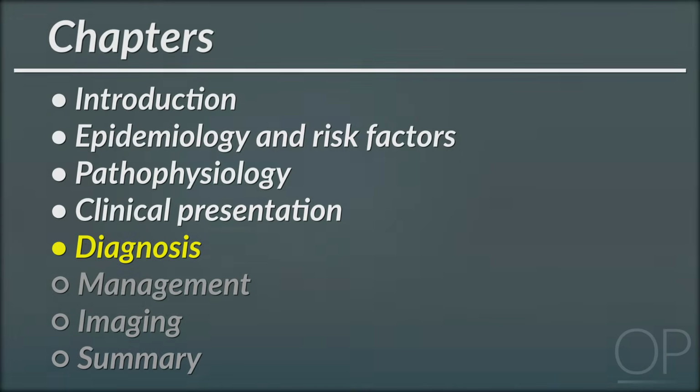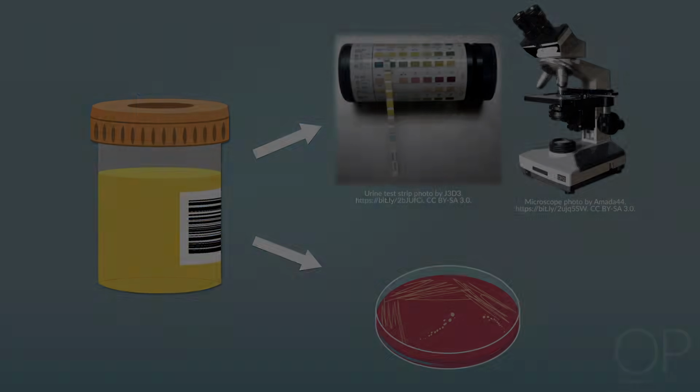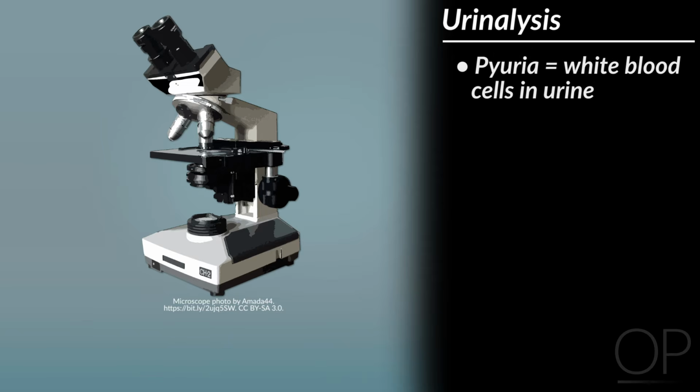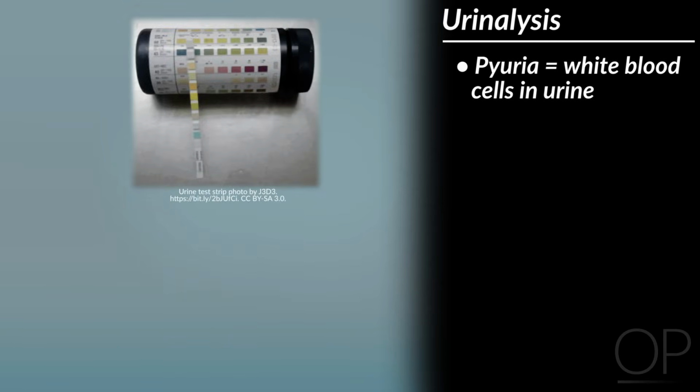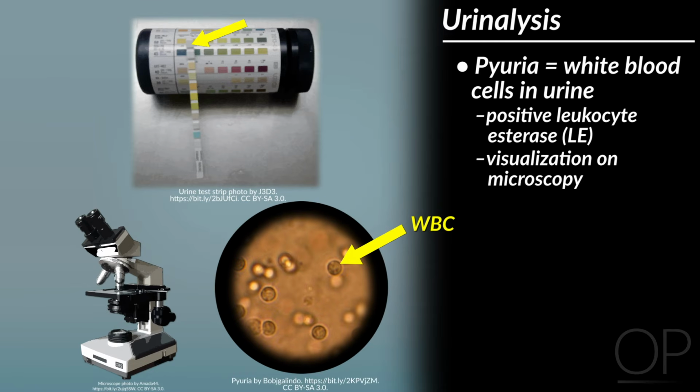Diagnosis. Diagnosis is made by obtaining a urine specimen and performing urinalysis and urine culture. On urinalysis, one looks for pyuria and bacteriuria. Pyuria refers to the presence of white blood cells in the urine. This is shown on urinalysis either by positive leukocyte esterase, an enzyme that is released by white blood cells, or by visualizing white blood cells on microscopy.